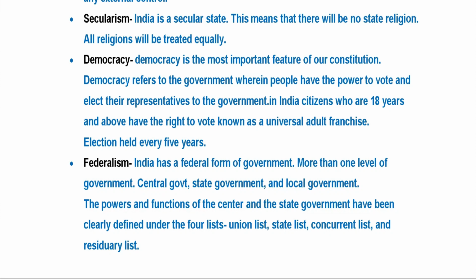The powers and functions of the center and the state government have been clearly defined under the four lists. First list, the union list, where 97 subjects are mentioned; the state list, where 66 subjects are mentioned; the concurrent list, where 47 subjects are mentioned; and the residuary list, with subjects related to communication, information technology, and so on. Under the union list, the subjects related to the whole nation's interest have been mentioned. Under the state list, those subjects related to a particular state's interest have been mentioned.